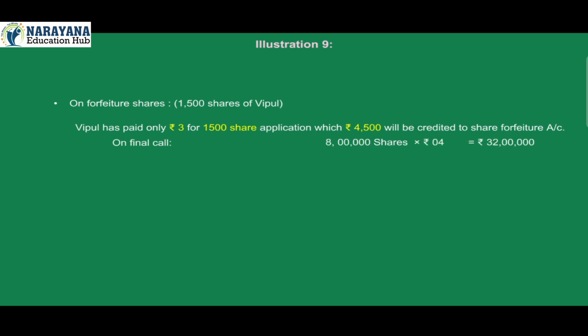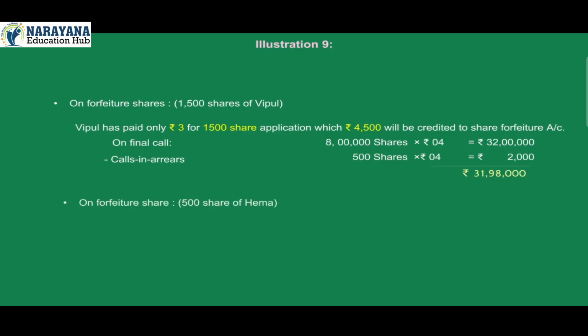On final call: 8 lakh shares × rupees 4, is equal to rupees 32 lakh, minus calls in arrears, 500 shares × rupees 4, is equal to rupees 2,000, is equal to rupees 31 lakh 98,000. On forfeiture of 500 shares of Hema. Hema has paid in total rupees 6 for 500 shares: rupees 3 on share application and rupees 3 on allotment.